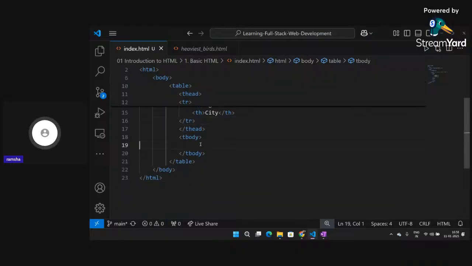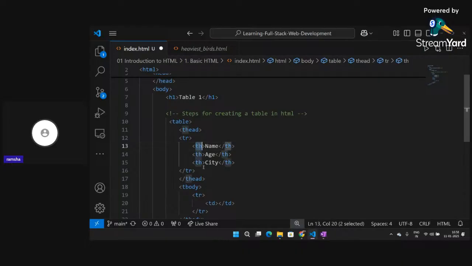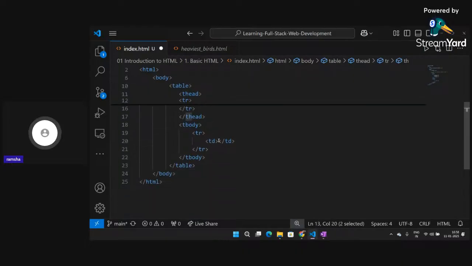Now I will access the body portion. Inside this I will write tr. This will be my first row, and I will add td. Td represents table details. Here we have written th, it represents the head of the column. Td is the detail of the column, like what we are going to write here.